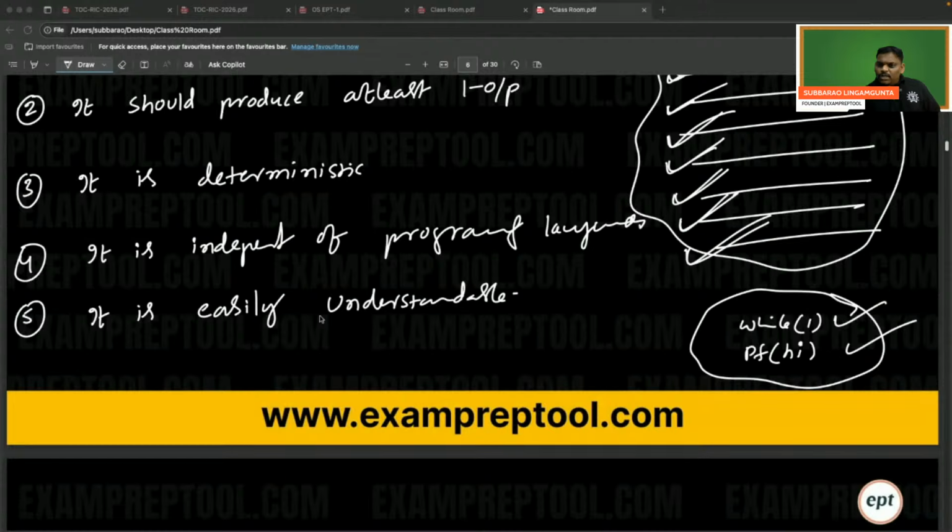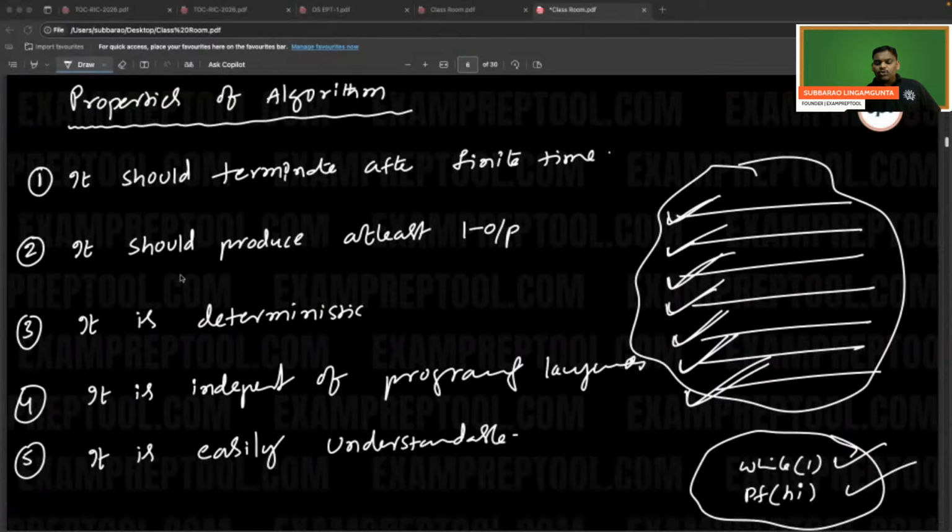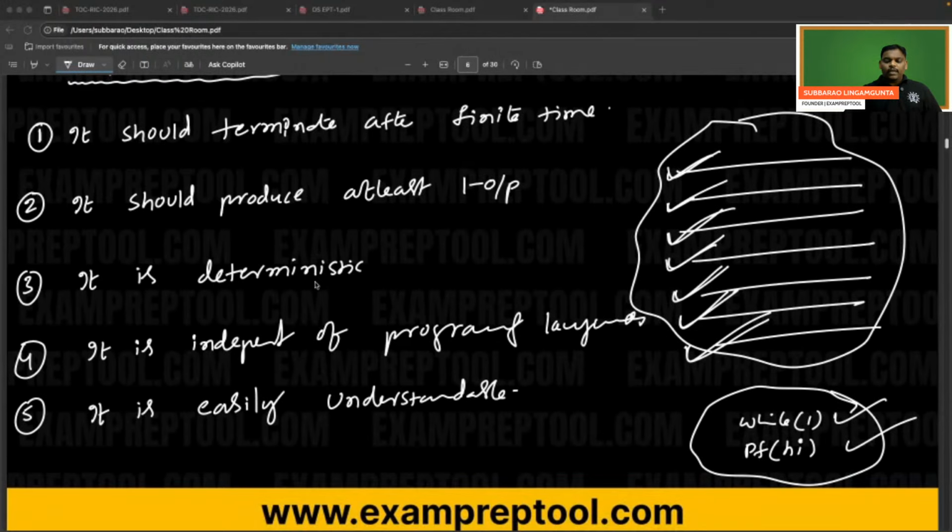Yeah, see, if it is not working, you tell me. Janardhan and Shanti, you tell me. If it is not working, how is output coming? See, it should produce at least one output. Whenever it is not working, how is output coming? It is feasible, I didn't get the meaning. Otherwise, I could have written. That is the meaning of output.